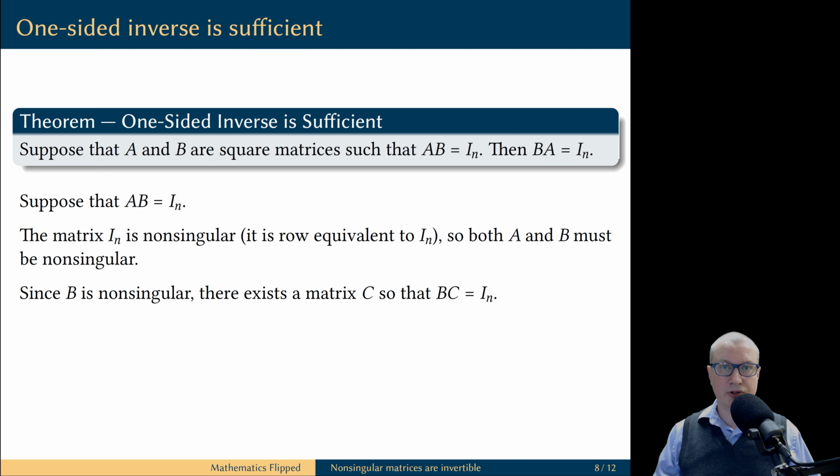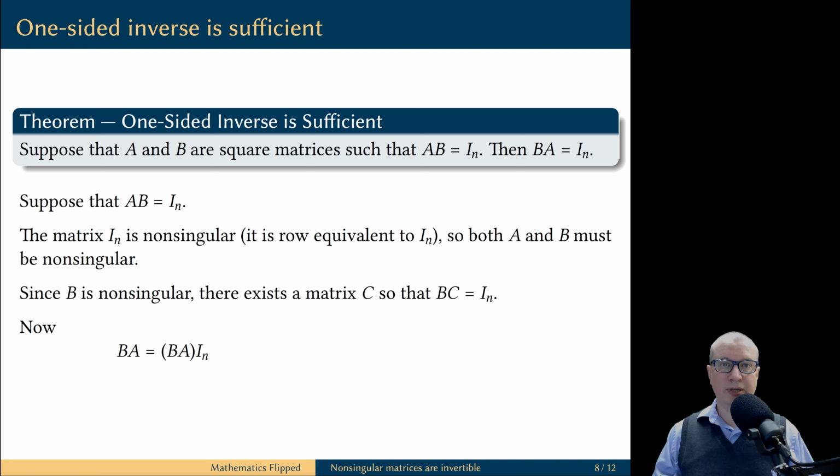And here's an ingenious trick. Because B is non-singular, we are going to apply that Gauss-Jordan elimination procedure to construct a square matrix C so that B times C is equal to the identity matrix. Now we're all set to prove that B times A is the identity matrix.